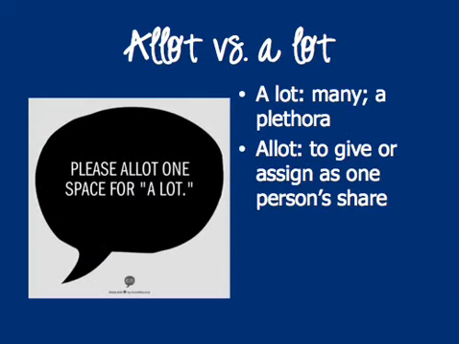A lot and allot. A lot with a space, two words, means many or a plethora. Okay, I have a lot of something. Whereas allot with two L's, all one word, means to give or assign as one person's share. So in that speech bubble you see, please allot one space for a lot. Kind of confusing. The a lot you normally use is two words.